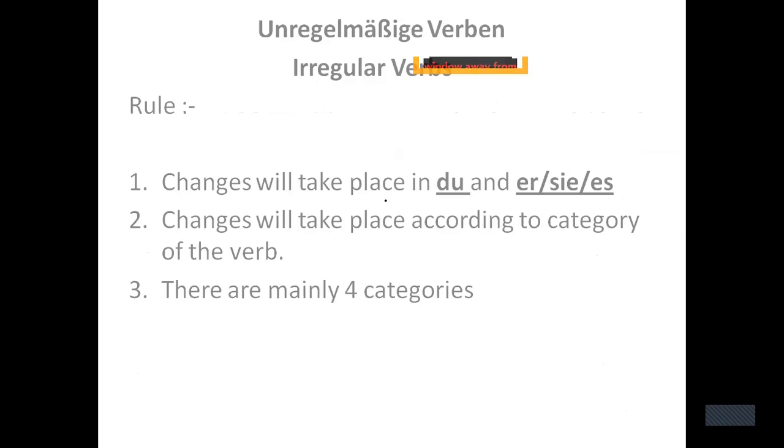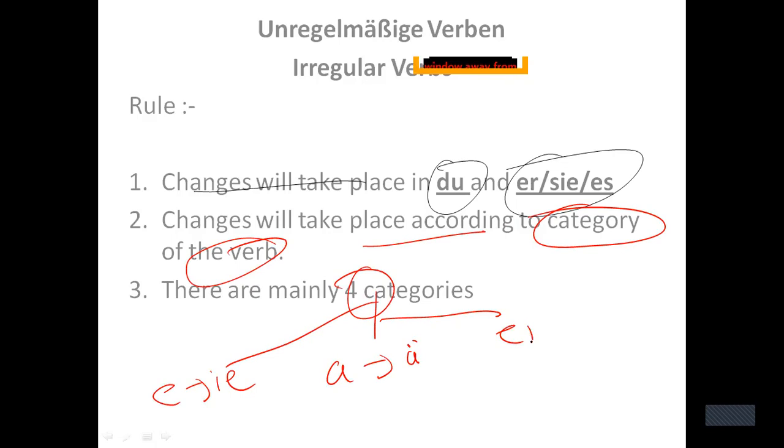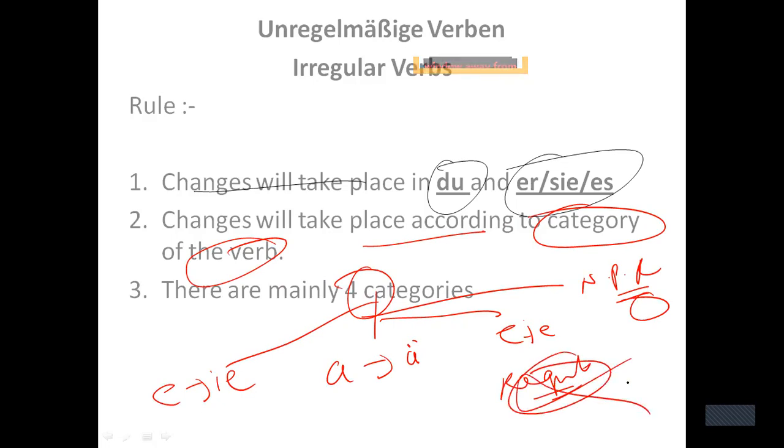Okay, now let's revise what we have studied so far. Changes will take place only in du and er/sie/es. This was the first rule which we have discussed. Second, changes will take place according to the category of the verb, and there are mainly 4 categories. Category 1, e will change into ie. Category 2, a will change into ä. Category 3, e will change into ie. And category 4, no particular rule of conjugating, we have to memorize. And if the verb is a regular verb, not an irregular verb, then there will not be any changes. The changes will take place only in irregular verbs, right?